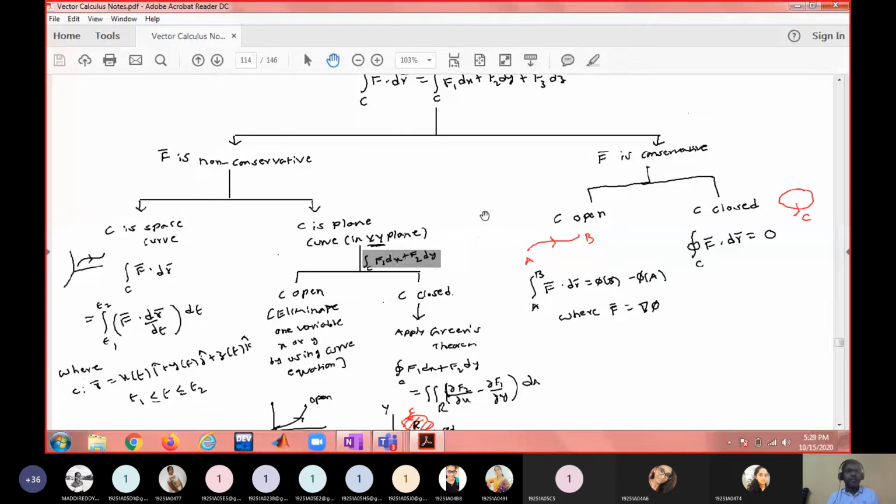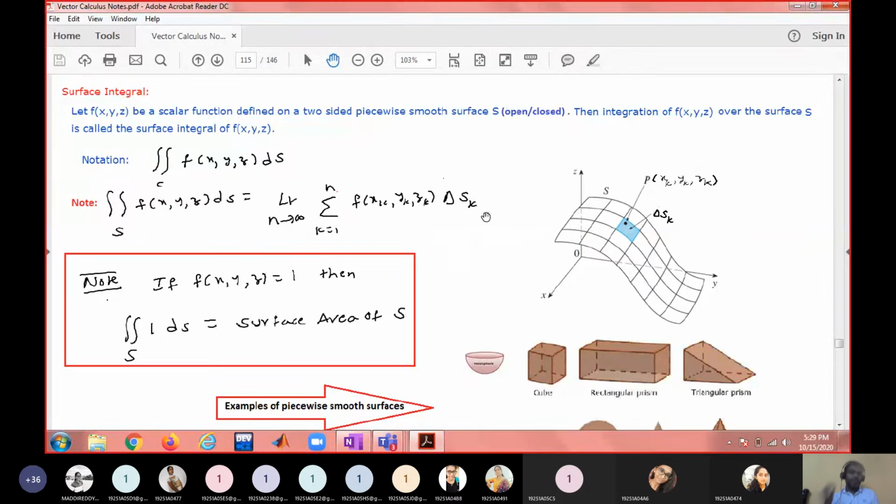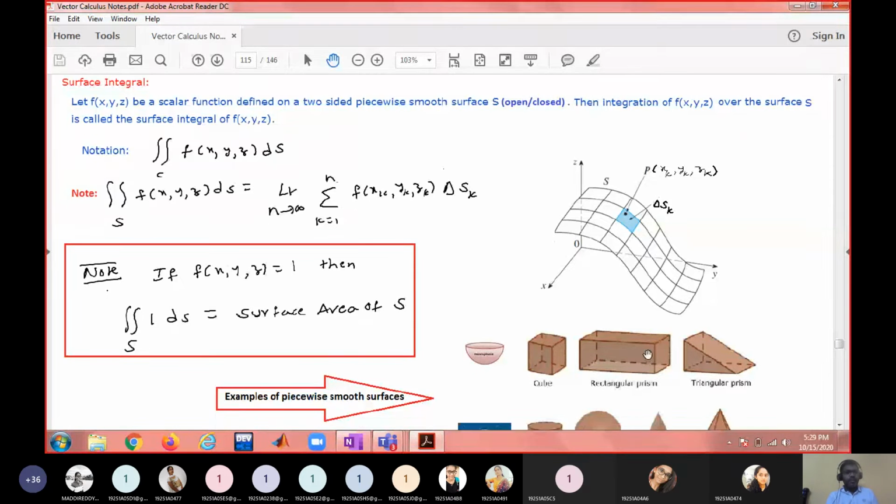So next one is about surface integral. Again, like piecewise smooth curves, we are going to see piecewise smooth surfaces. Surfaces can be like this: spheres or ellipsoids or cuboids or hemispheres. Smooth surface means where the direction of the normal is changing continuously. A piecewise smooth surface is composed of finitely many smooth surfaces. For example, a cube is composed of 6 smooth surfaces, 6 planes, and a prism 5 planes, like that.